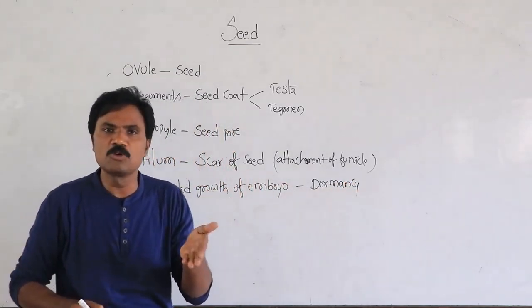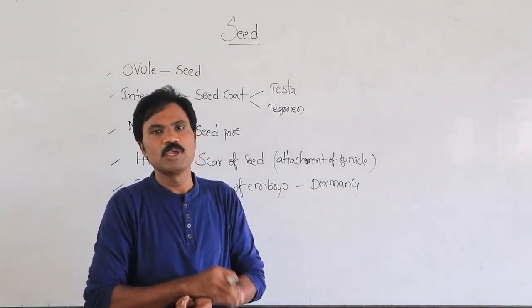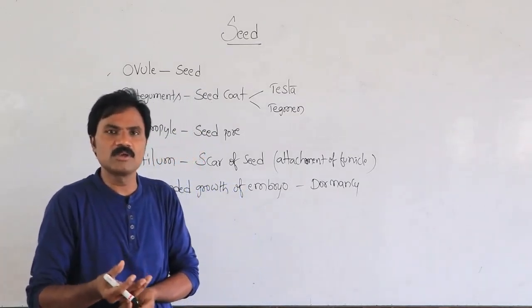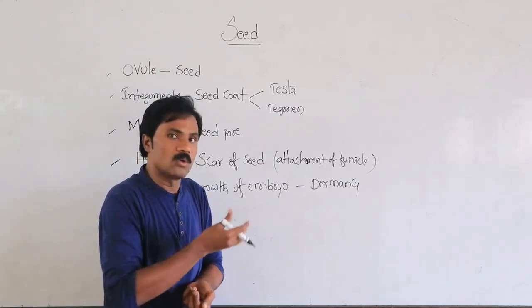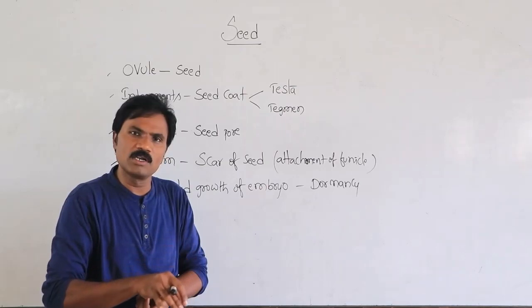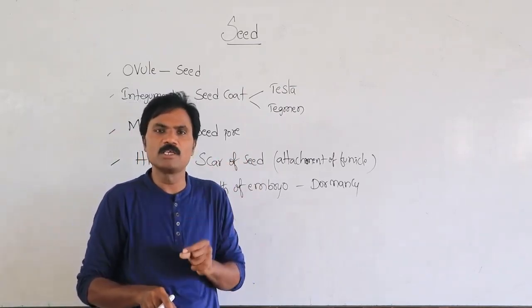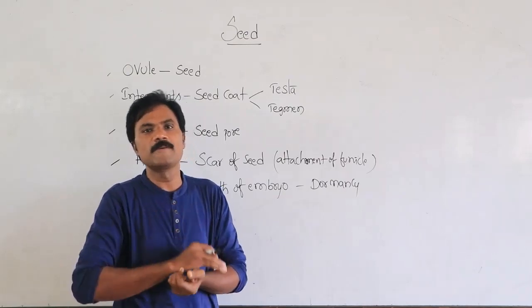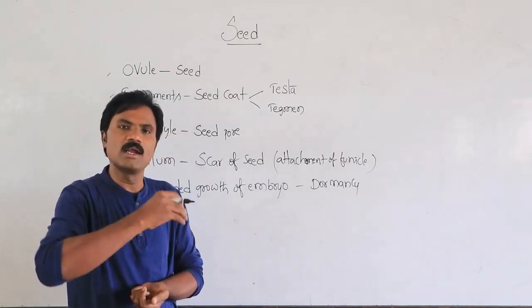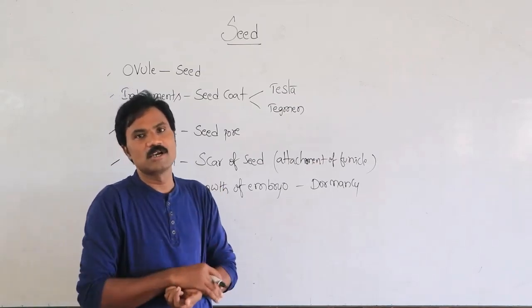Some hormones promote dormancy; the well-known hormone ABA, abscisic acid, plays a vital role. Until favorable conditions such as moisture, oxygen and appropriate temperature are present, the seed is not ready to germinate.